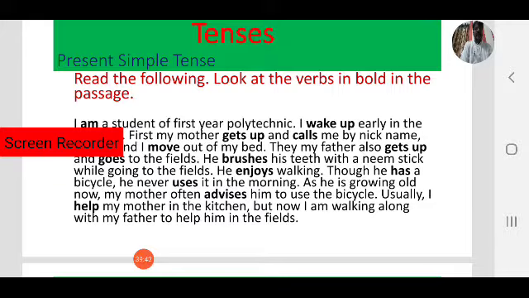And I move out of my bed. I move. Here observe the verb base form move. I move. She moves. He moves. But I move. You move. We move.